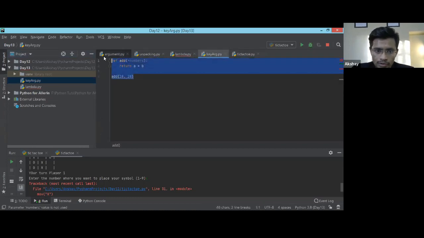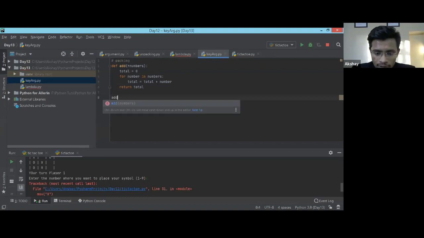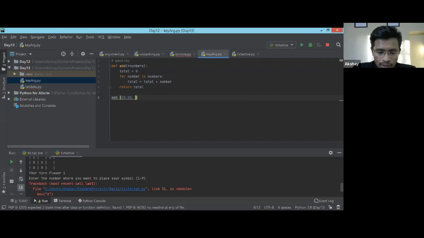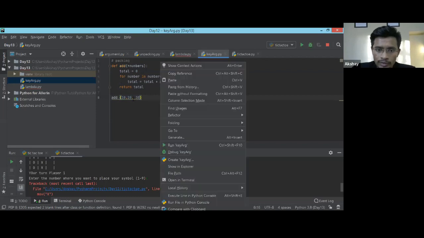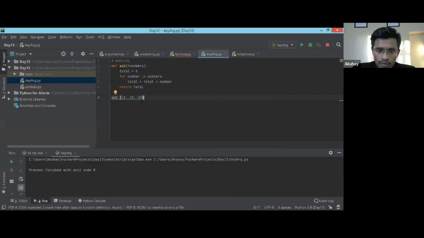Okay, so this is the packing we learned yesterday. What I just did is, this is my addition function again, with values 10, then 20, then 30. These are my values, and I'm just passing them over here and running the code. Sorry, I haven't printed.